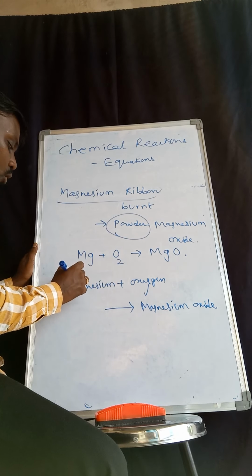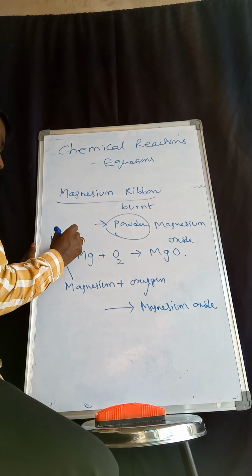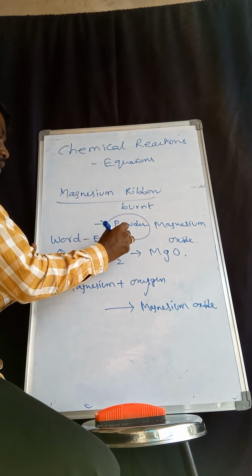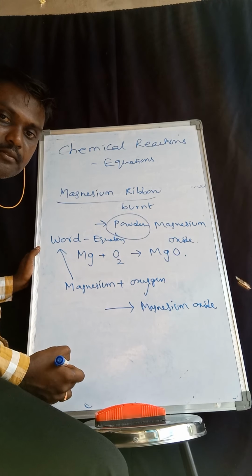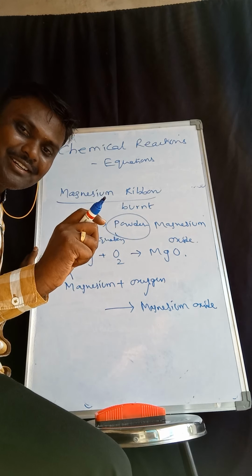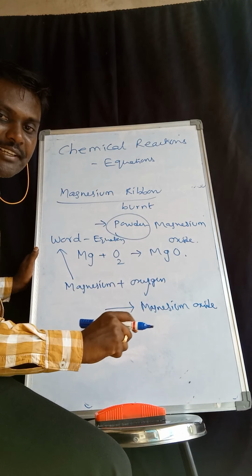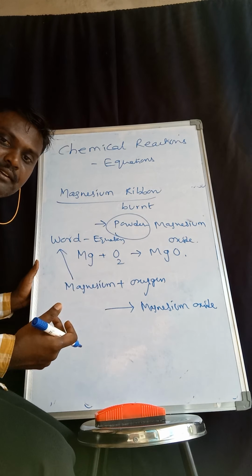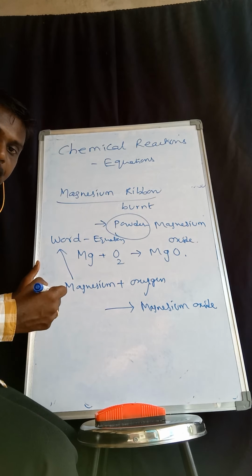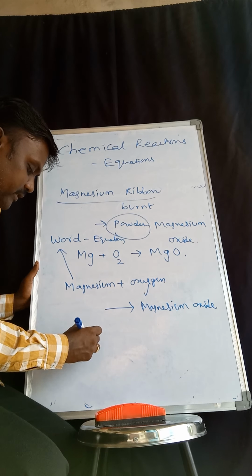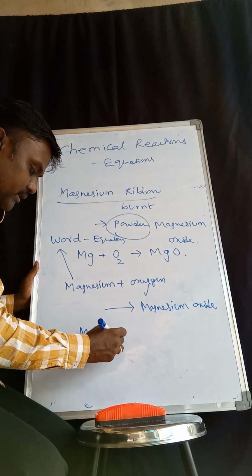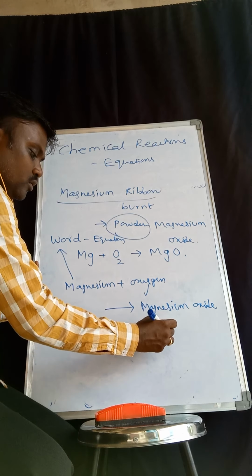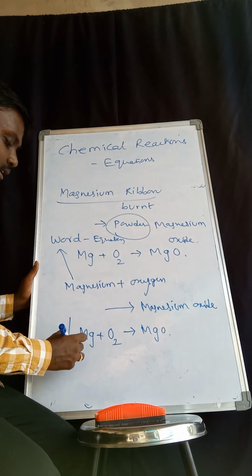This is called the word equation type of expressing. Still more shortcut is possible, by using symbols of the elements. Magnesium is represented as Mg, plus O2, gives MgO. This is a chemical equation.